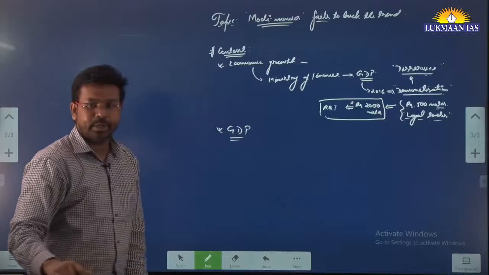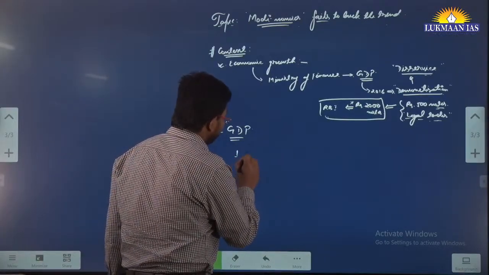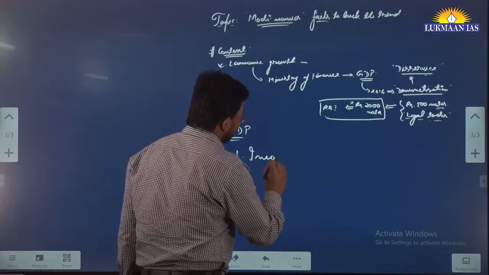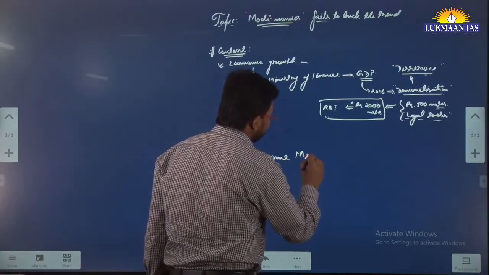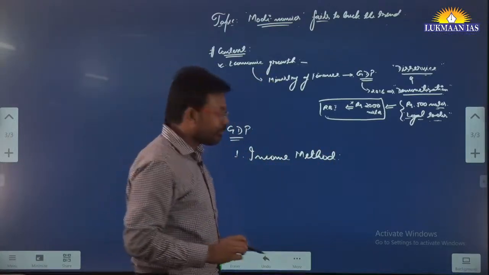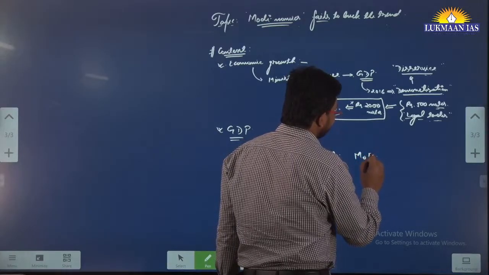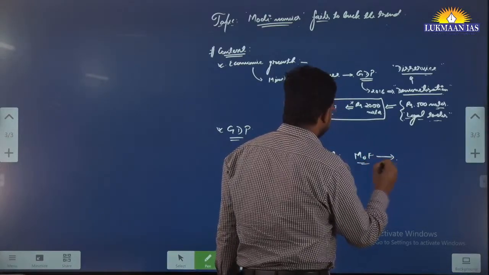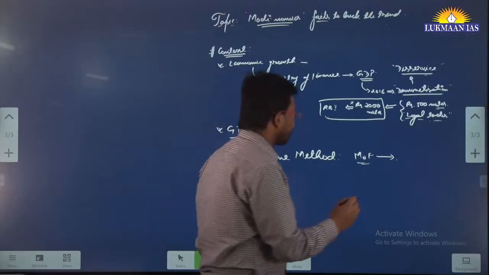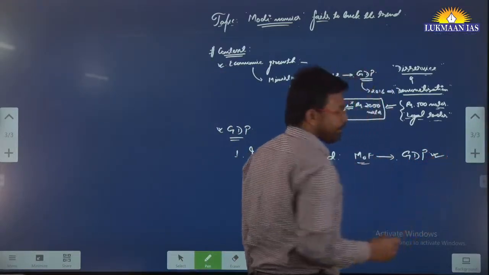For measurement of GDP, we have different methods that we follow. One of the methods is known as the income method. The Ministry of Finance uses the income method to calculate GDP of the country, and it has been doing it for a long time.